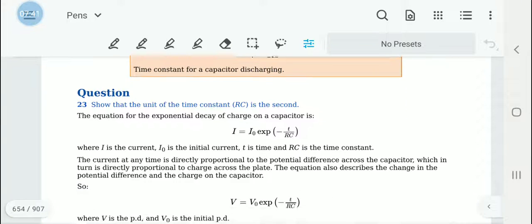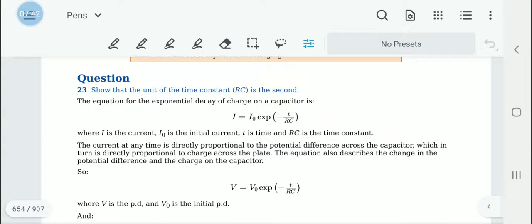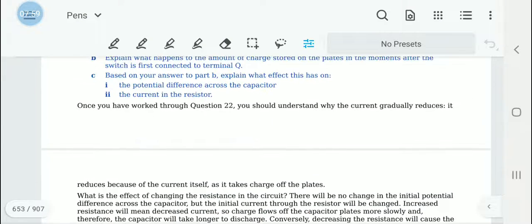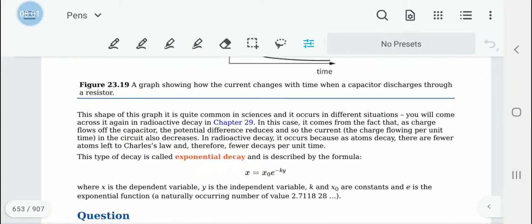So now there are three equations that we can use for the exponential decay of charge on a capacitor. One is I equals I0 exponential decay, negative t upon RC. That relationship we should understand.